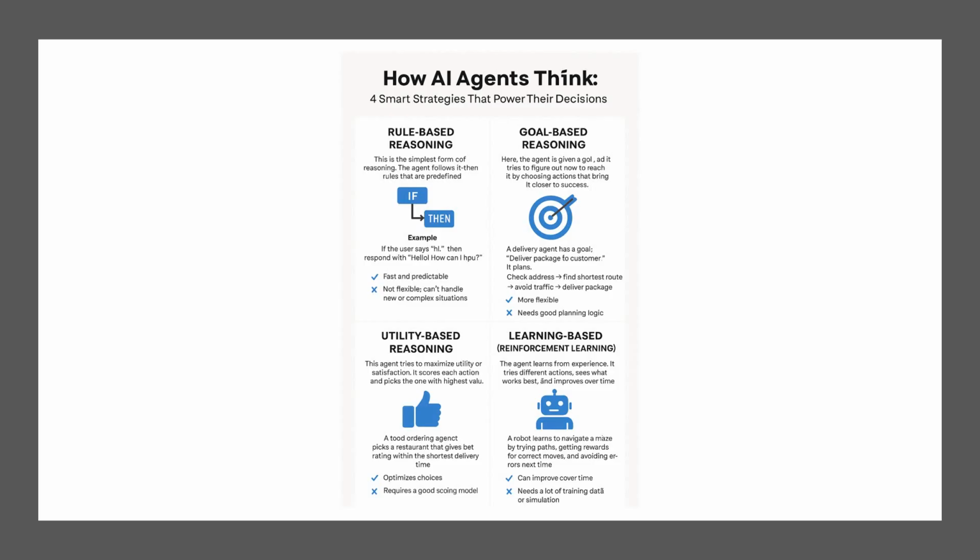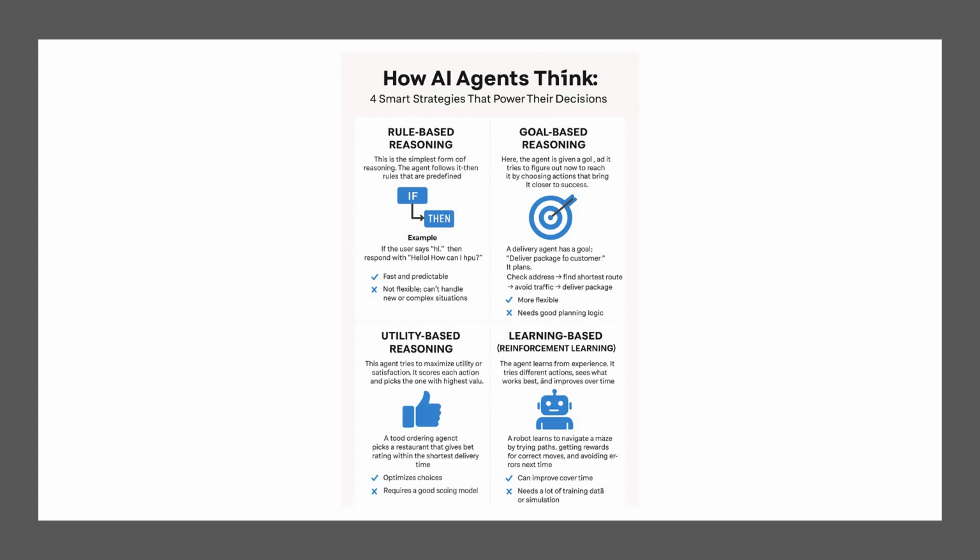The biggest advantage is it's very fast, simple, reliable when the scenario is well understood. But the disadvantage is it breaks down completely if the user input is unexpected or more complex. I'll give an instance here. If the user says hi, respond with hello, how can I help you? Imagine you say good evening, I need help. The bot might not respond correctly if it doesn't have that clue.